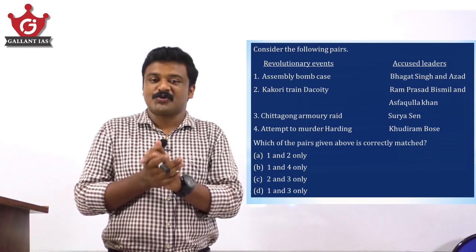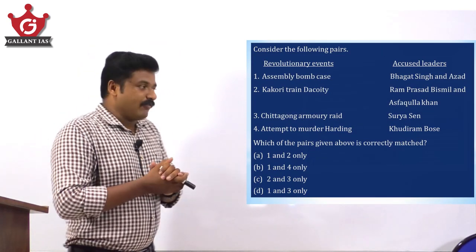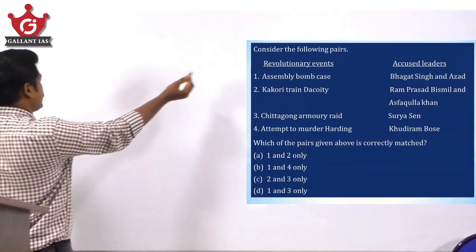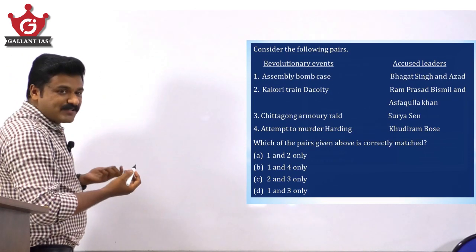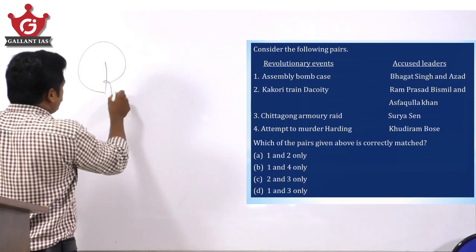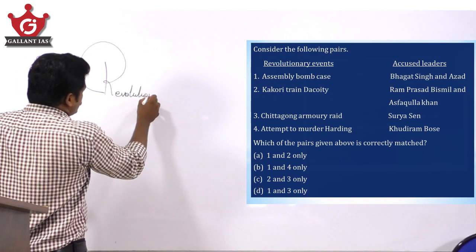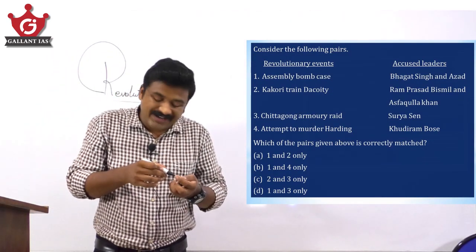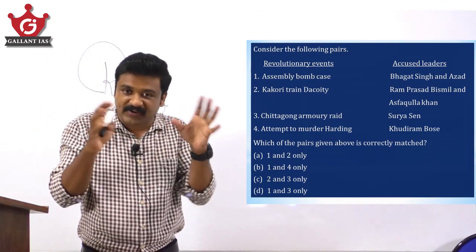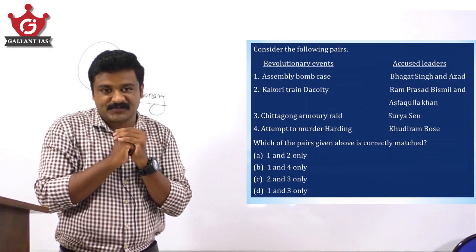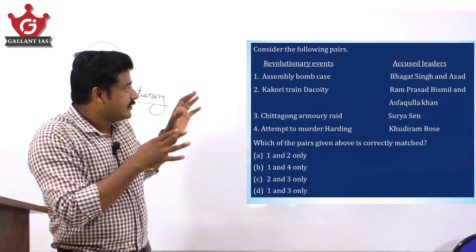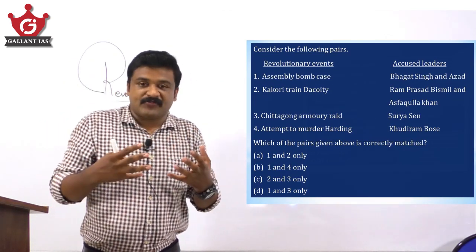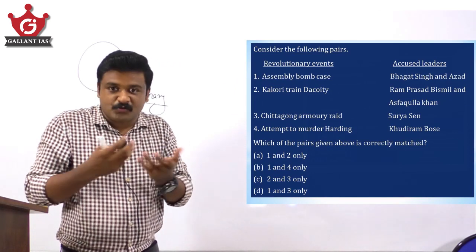Yeah, here our first question is, consider the following pairs. So this is again a potential topic from history for your civil service examination prelims. That is all about the revolutionary phase of the Indian national movement: moderate phase, extremist phase, revolutionary phase and Gandhian phase. Questions could be asked like this: some revolutionary events and their significance or people associated with them. That way they can ask questions.